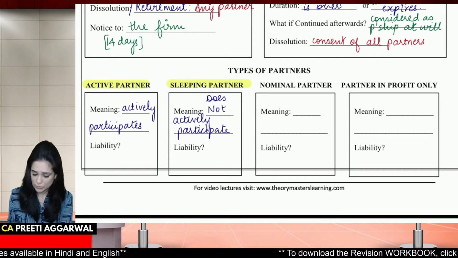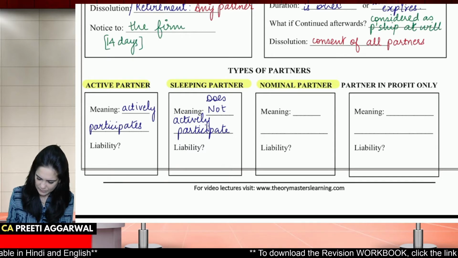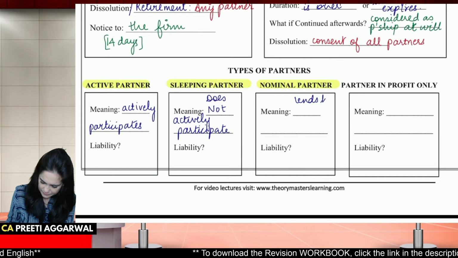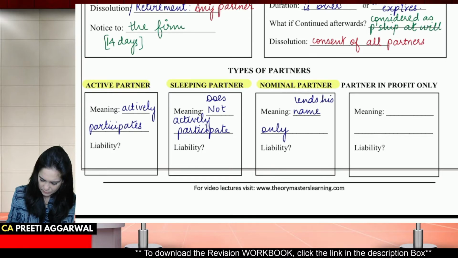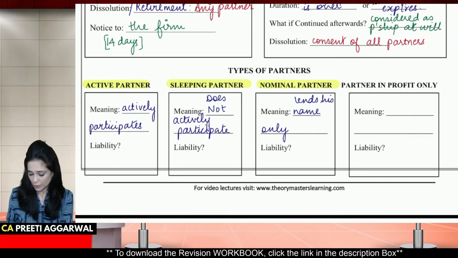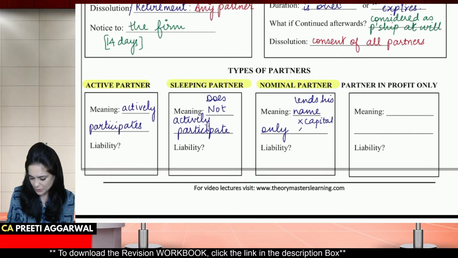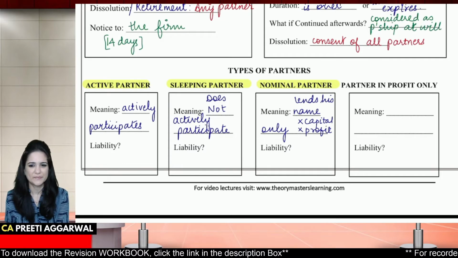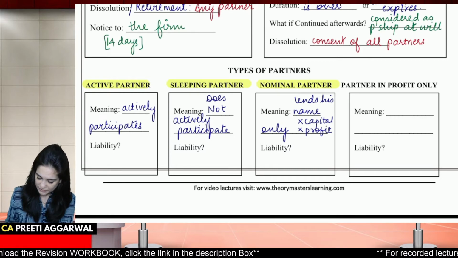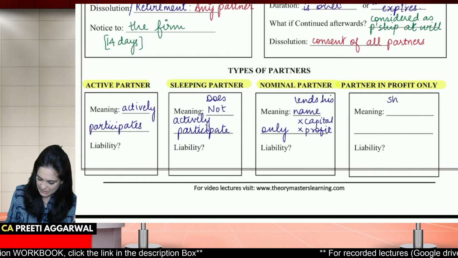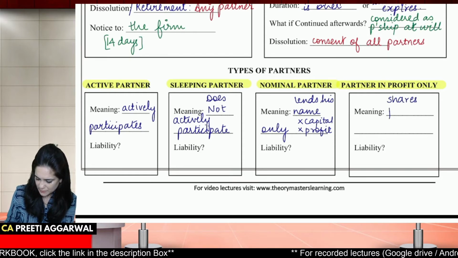What about nominal partner? So nominal means he lends his name only. He lends his name without contributing any capital. Law says you need not even give him his share of profit. He doesn't need it. Partner in profit only. So he is a person who is just like an active partner. He shares profits.